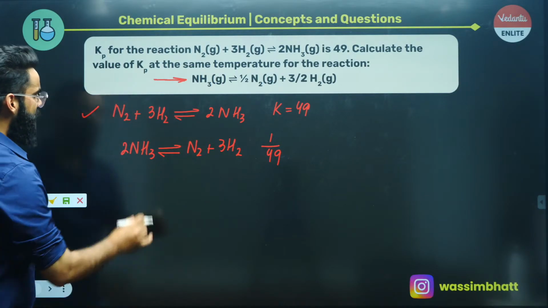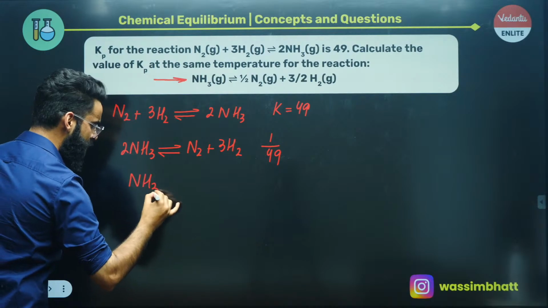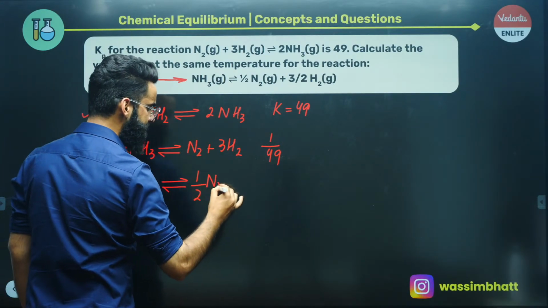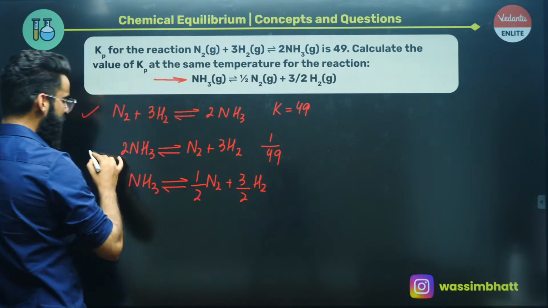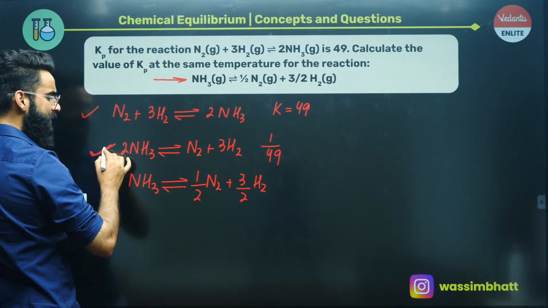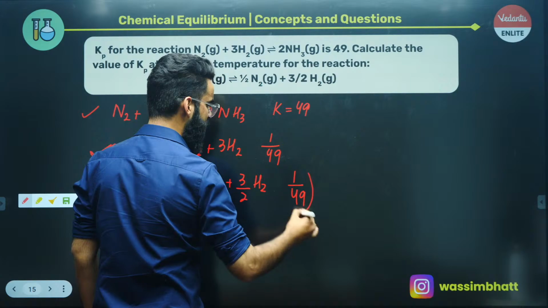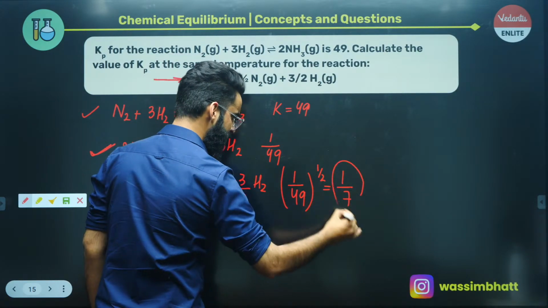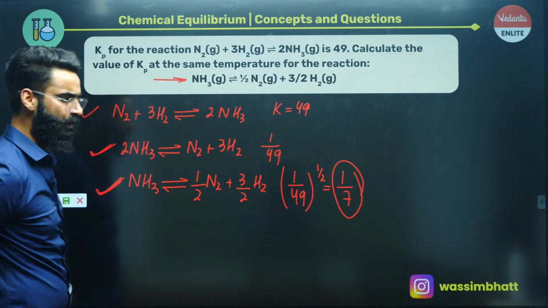Now people, multiply this reaction with 1 by 2. When you multiply this reaction with 1 by 2, you get something like this. NH3 gives half of N2 gas plus 3 divided by 2 times H2 gas. Since you have multiplied this particular reaction with 1 by 2, that 1 by 2 will go to the power of the equilibrium constant. So it's going to be 1 by 49 raised to the power 1 by 2. The value comes out to be 1 by 7. So 1 by 7 is basically the equilibrium constant for the reaction which we were supposed to calculate.